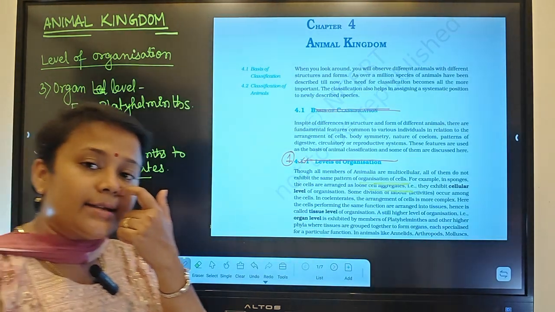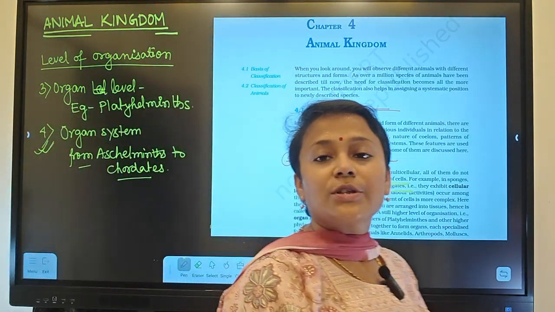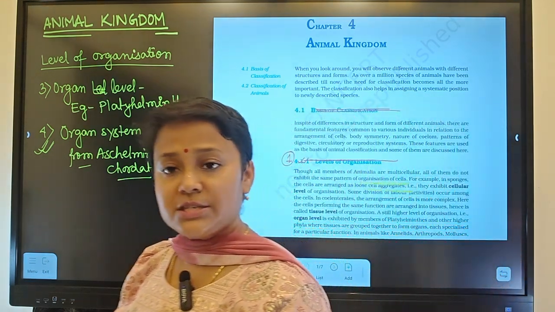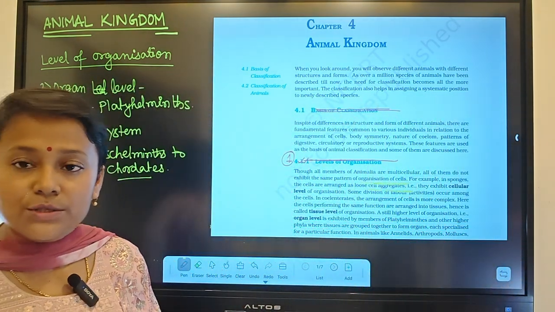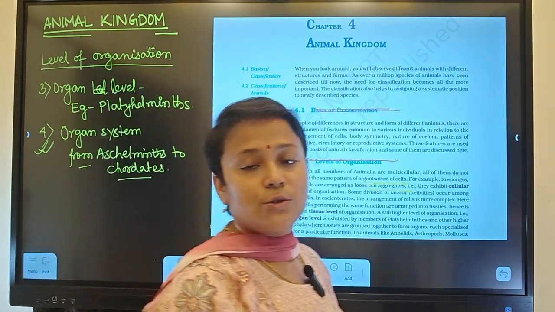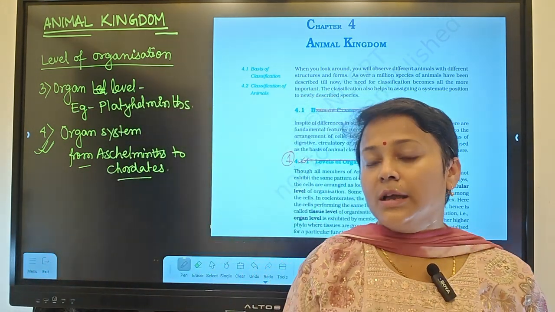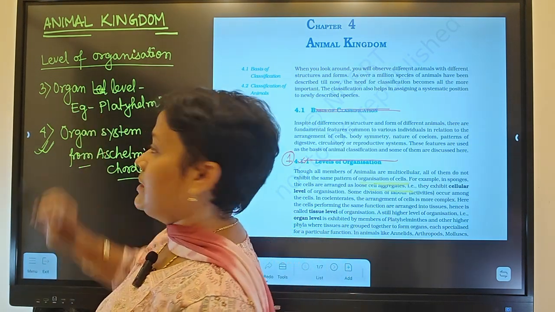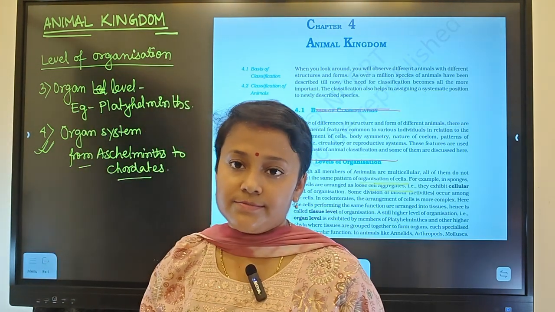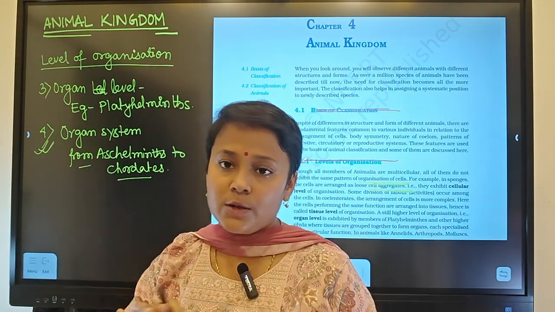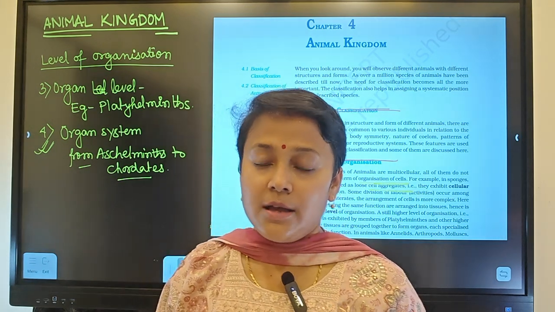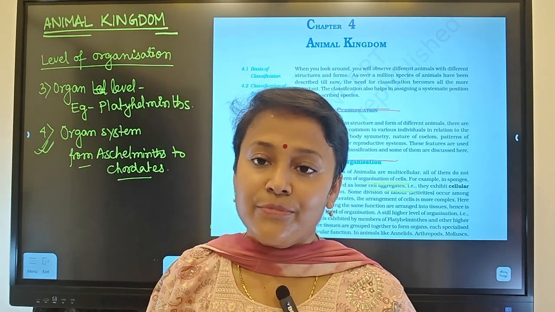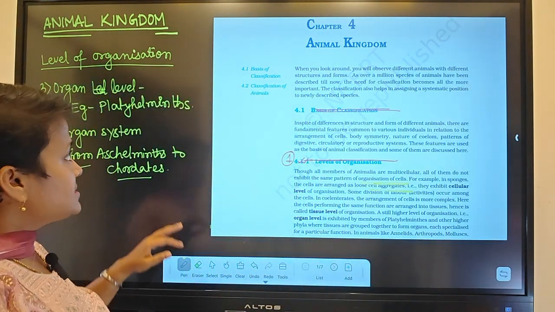Now don't think that in the organ system level of organization the tissue level is not present. It is present there. The cellular level is also present there. The organ level is also present there. But in the organ level there will be no organ system, in the tissue level there will be no organ level, and in the cellular level there will be no tissue level. Right. So these are the examples.